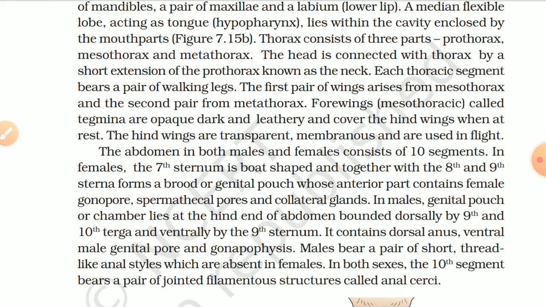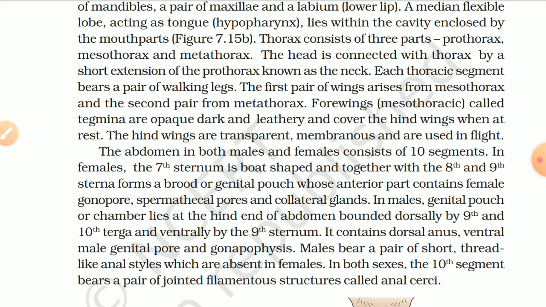The abdomen in both male and female consists of 10 segments. In female, the seventh sternum is boat-shaped and together with the eighth and ninth sterna forms a brood or genital pouch whose anterior part contains the female gonopore, spermathecal and the collateral glands.